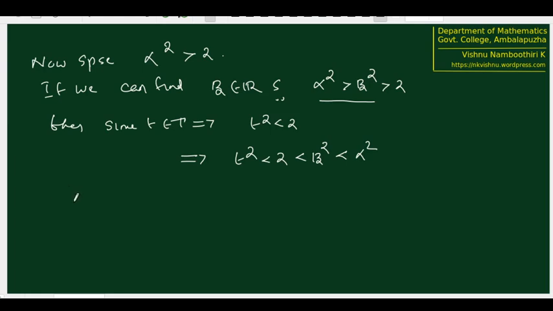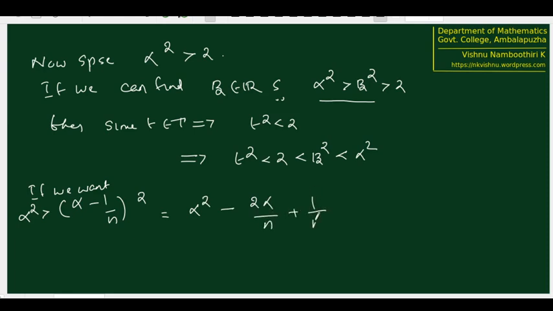Suppose we took alpha minus 1 by n, with the hope that we will finally get alpha minus 1 by n to be the beta that we want. So definitely alpha square is greater than alpha minus 1 by n square, but we want this to be greater than 2. So alpha square is greater than alpha minus 1 by n square, and this is equal to alpha square minus 2 alpha by n plus 1 by n square.